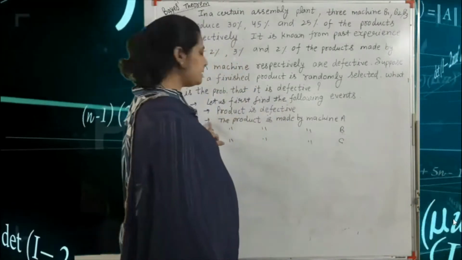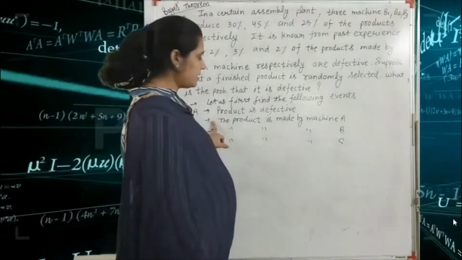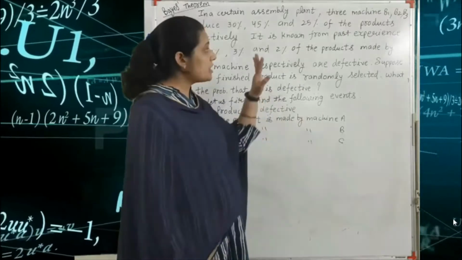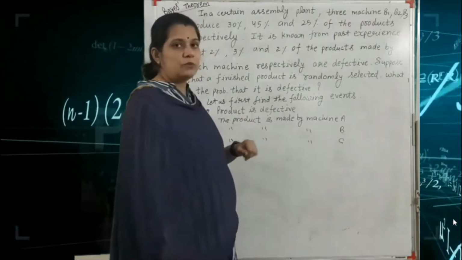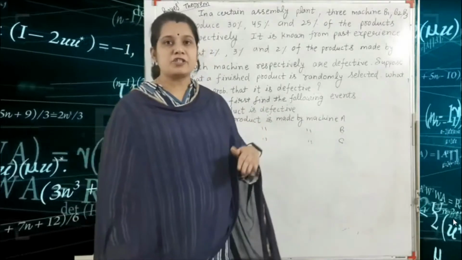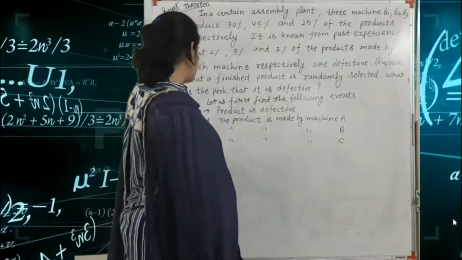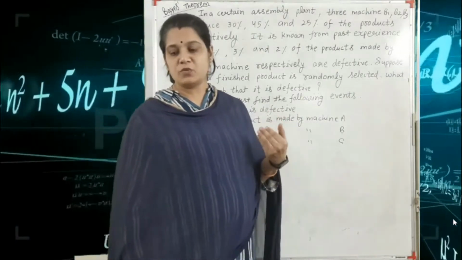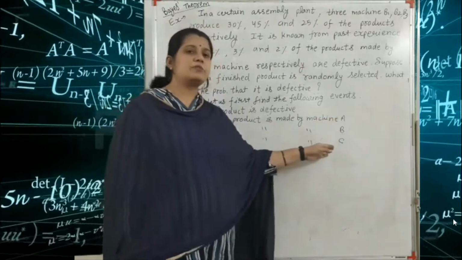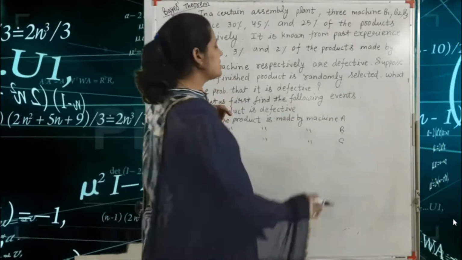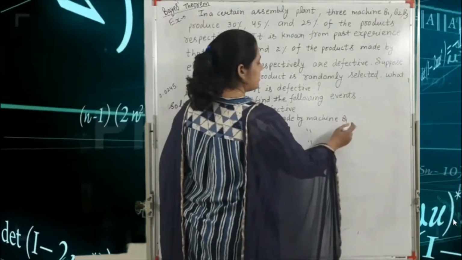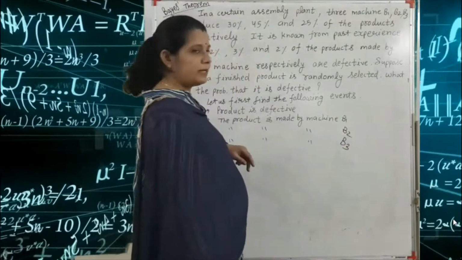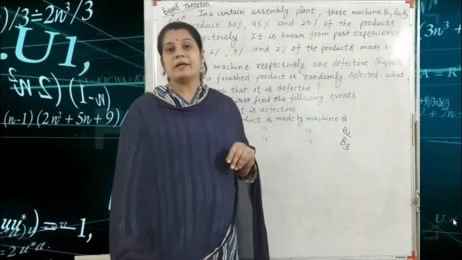Next is B1. B1 is the product made by machine A. We have three machines. B2 is the product made by machine B, and B3 is the product made by machine C. That means you write here B1, B2, B3, because these three machines are B1, B2 and B3. So the product is made by machine B1, machine B2 and machine B3.